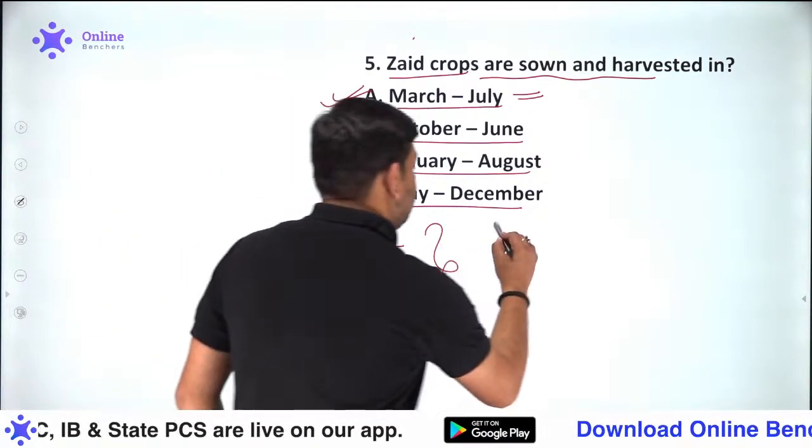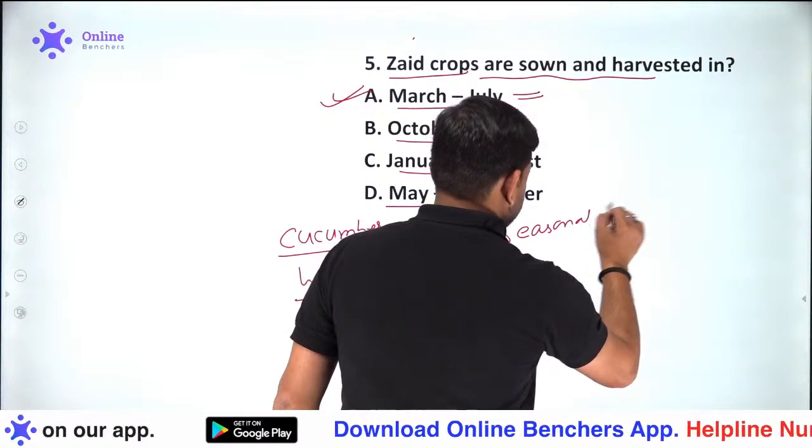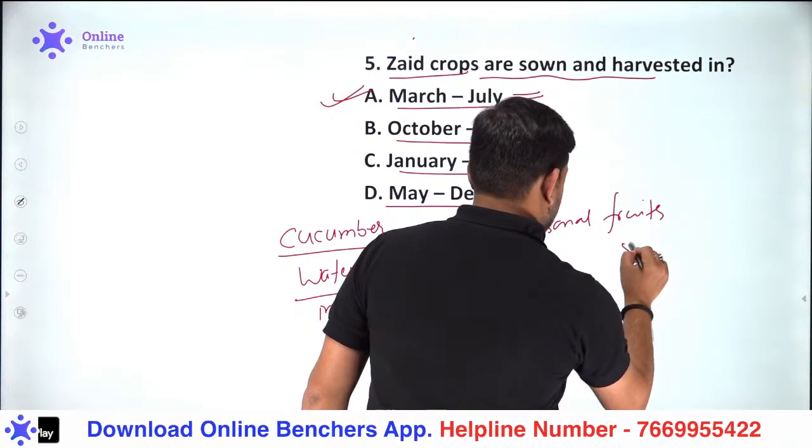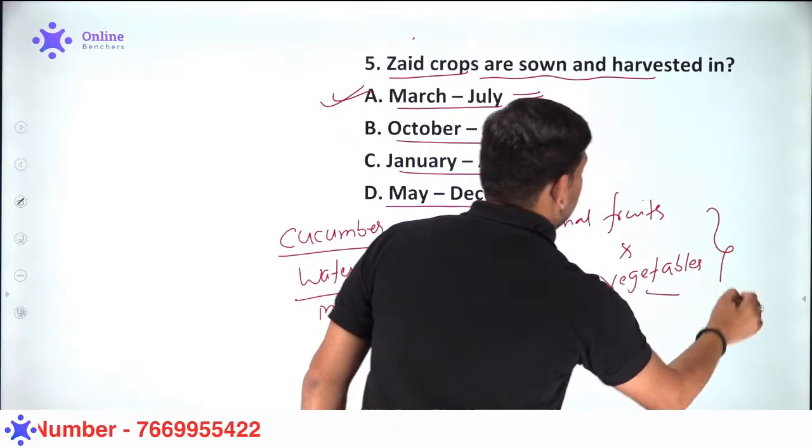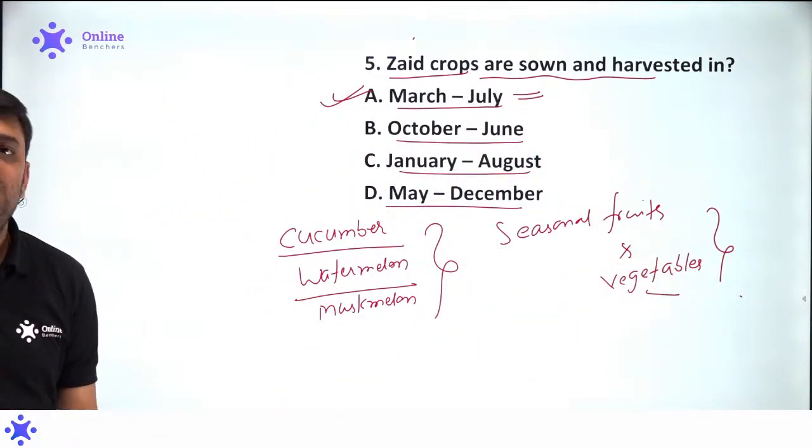Then also remember one thing, seasonal fruits and vegetables. They are also part of which one? Zaid crop.